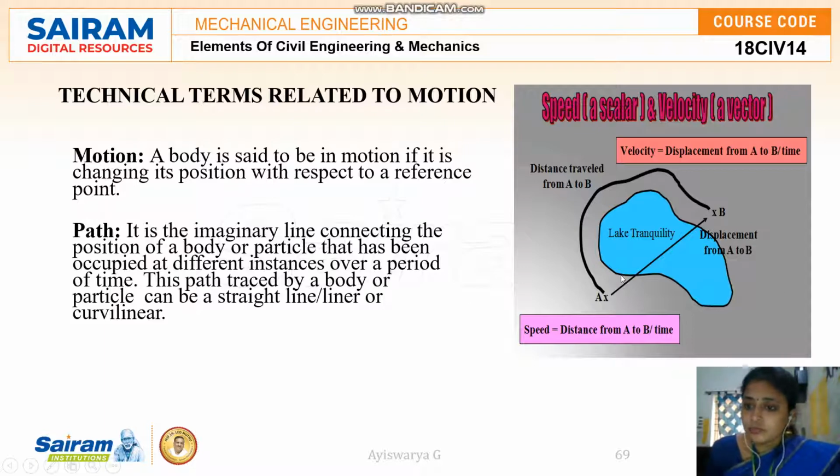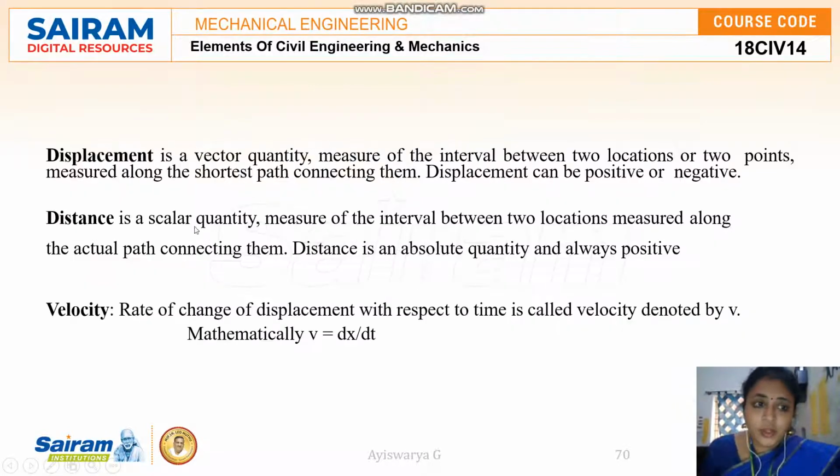From a point, the speed and velocity have to be calculated for distance as well as displacement, okay? As I said, displacement is a vector quantity, whereas distance is a scalar quantity.